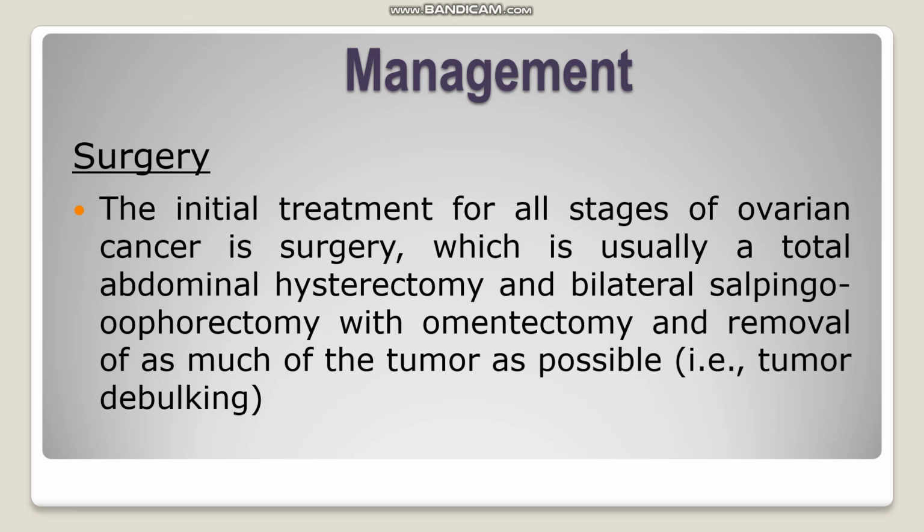Management is surgery always. The initial treatment for all stages of ovarian cancer is surgery, because the ovary is very small and almost all the ovarian cancers are malignant and able to spread to other parts of the body. So usually the surgeries involve abdominal hysterectomy and bilateral salpingo-oophorectomy with omentectomy and removal of as much of the tumor as possible with the help of tumor debulking procedures. So here we will see all those things one by one.